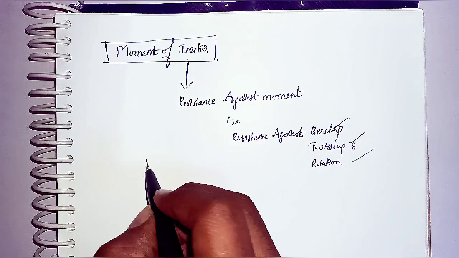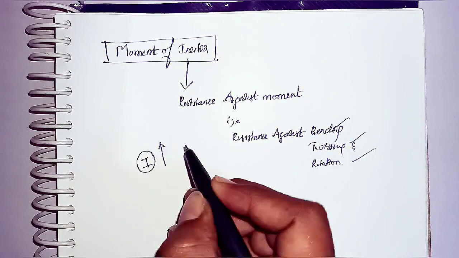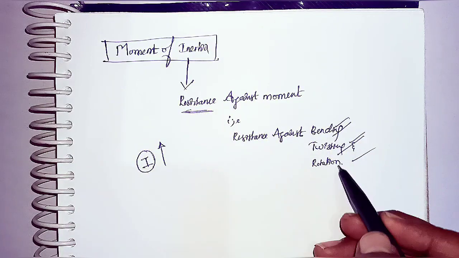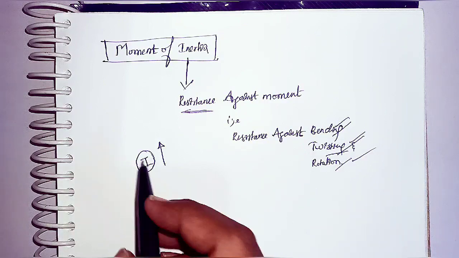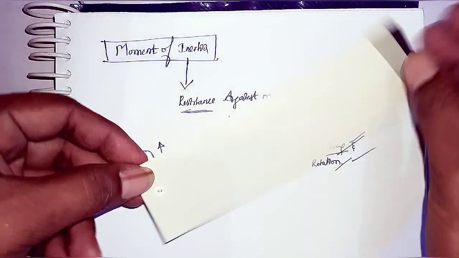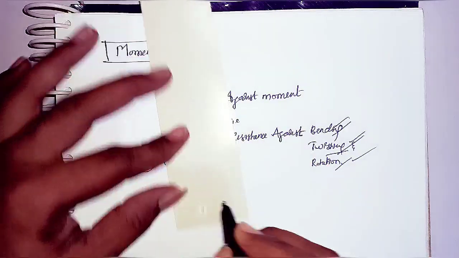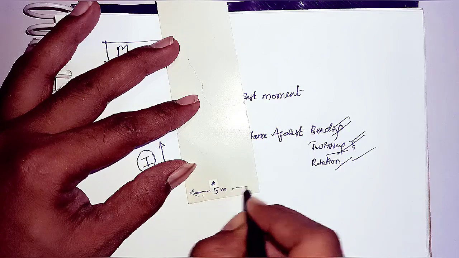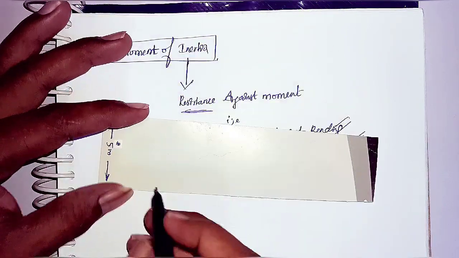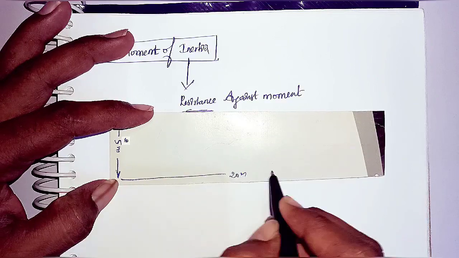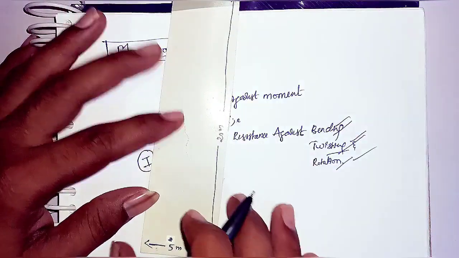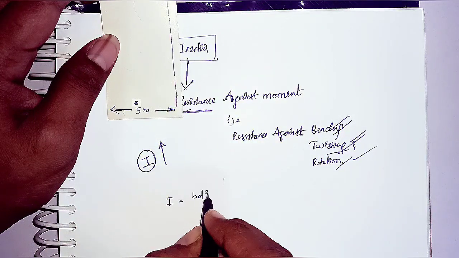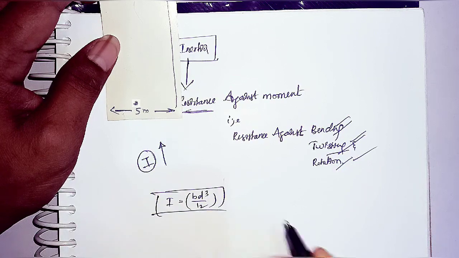That means if the moment of inertia of a body is high, it has high resistance against bending, and high resistance against rotation and twisting. To understand this physical meaning, I will consider one example. Let us consider this rectangular body. The width of this rectangular body is 5 meters, and the height of this rectangular body is 20 meters. For a rectangular body, the moment of inertia, you know the formula, I equal to BD cubed by 12.